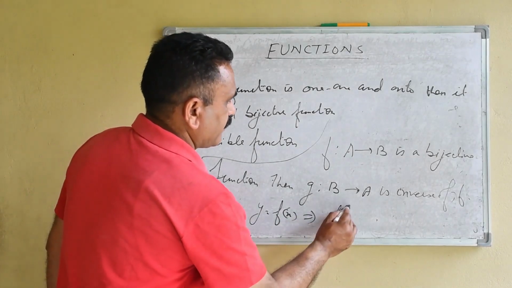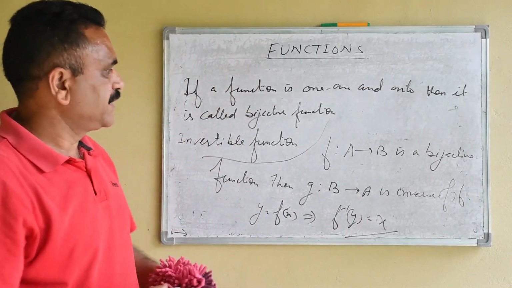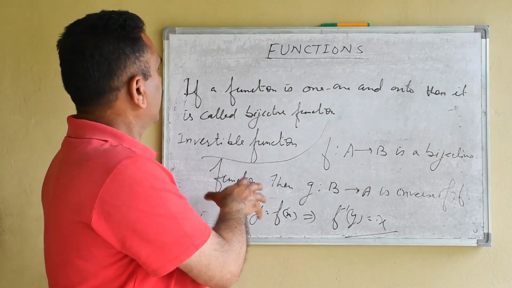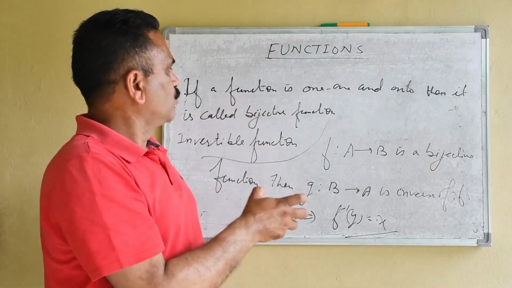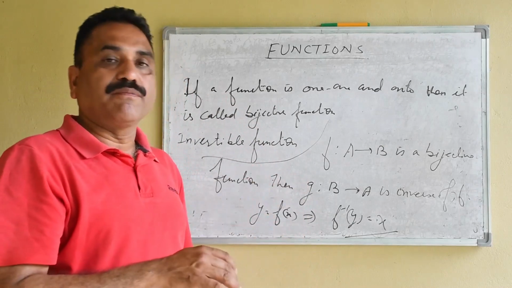This implies f inverse of y is equal to x. So remember it. What is an invertible function? A function which is 1-1 and onto will be bijective or invertible.